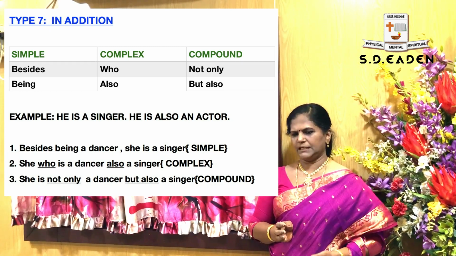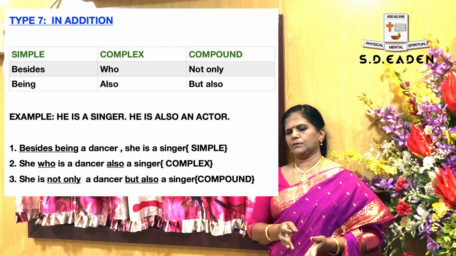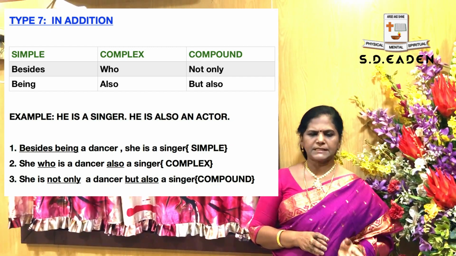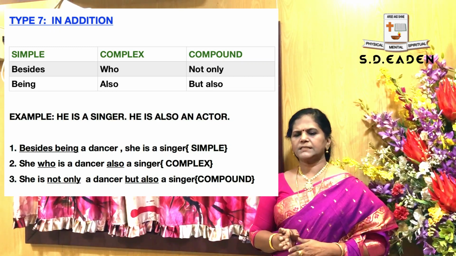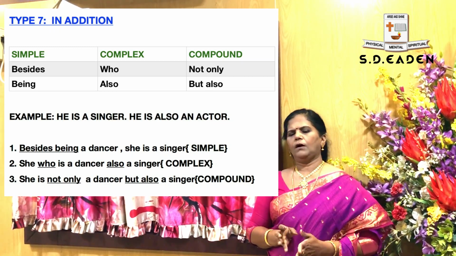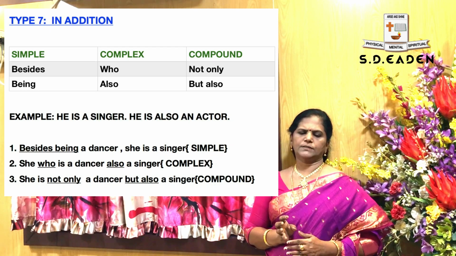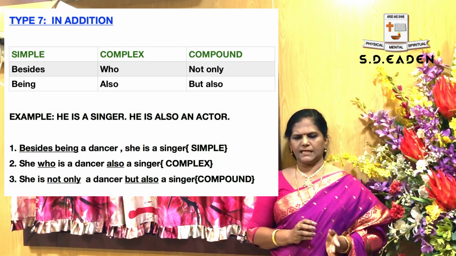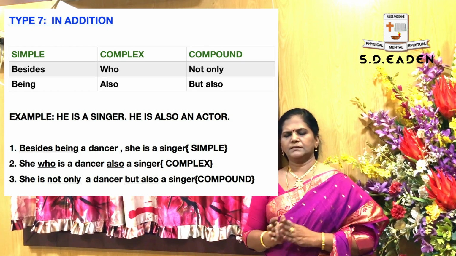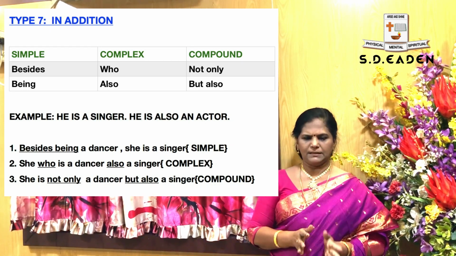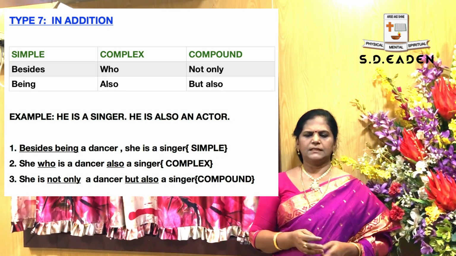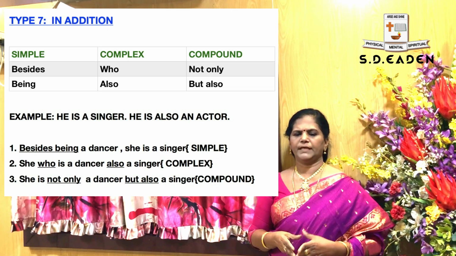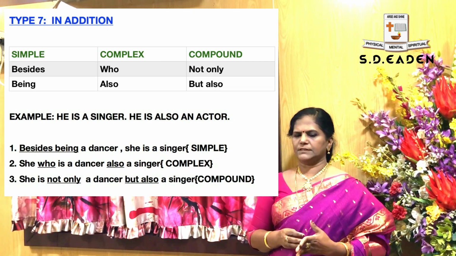Many times they ask it repeatedly in the question paper also. Keep all the keywords in your mind. For simple, besides being. In complex, who, also. Compound, not only, but also. Now take the sentence: she is a dancer, she is a singer. One girl is having two talents. She is a dancer and she is a singer. You are going to combine this by using the following keywords.